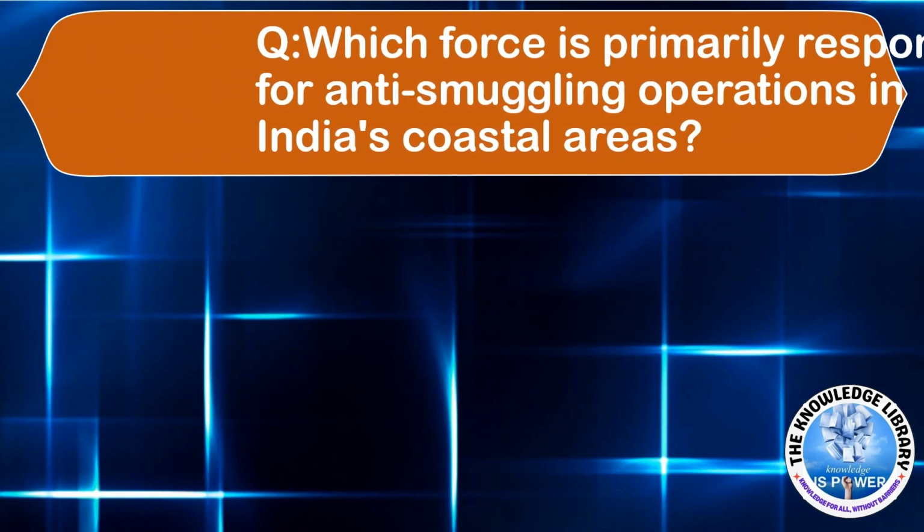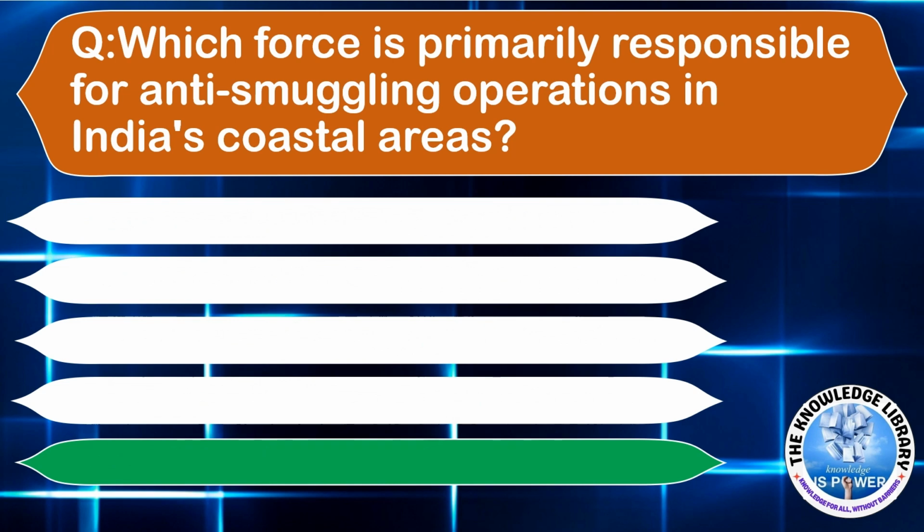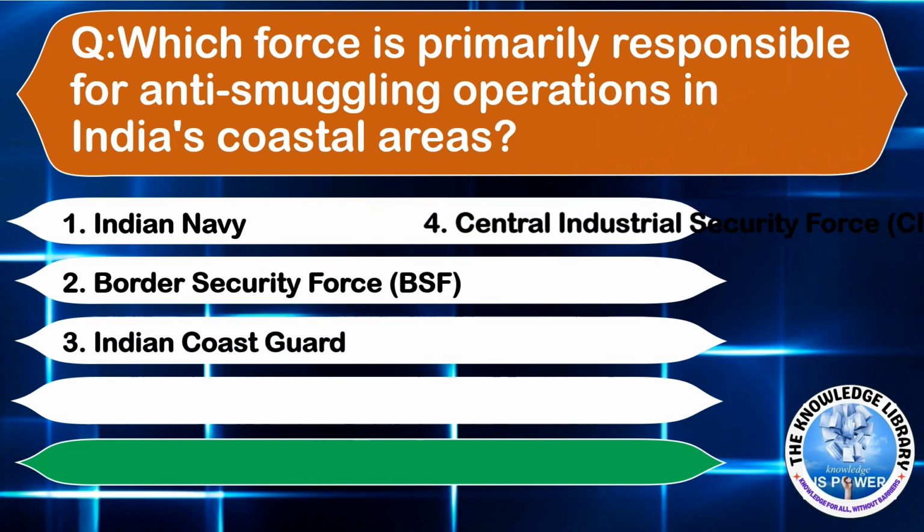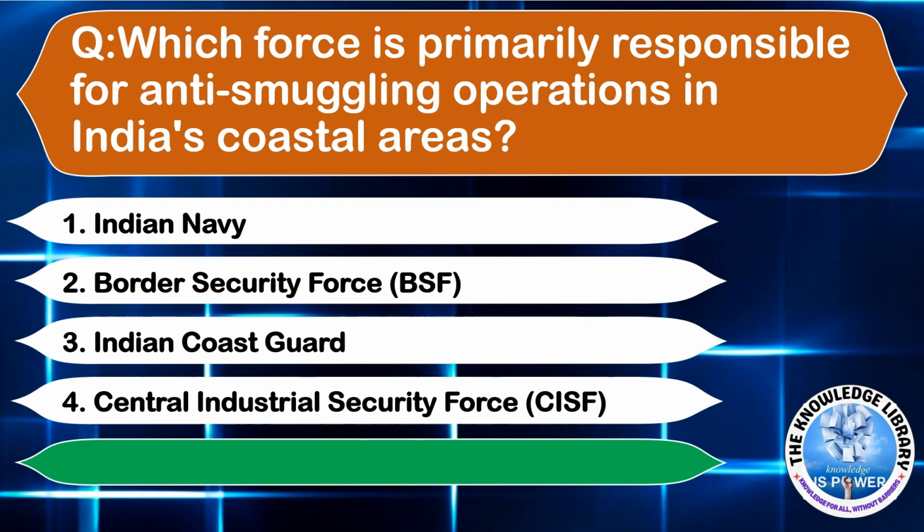The next question is, which force is primarily responsible for anti-smuggling operations in India's coastal areas? Option A, Indian Navy. Option B, Border Security Force. Option C, Indian Coast Guard. Option D, Central Industrial Security Force. Answer is option C, Indian Coast Guard.